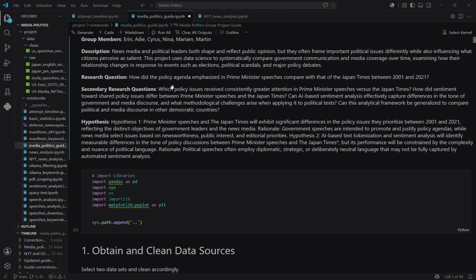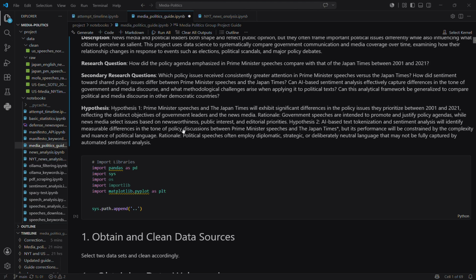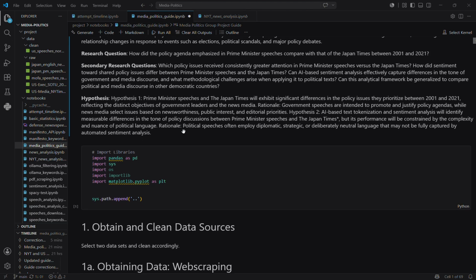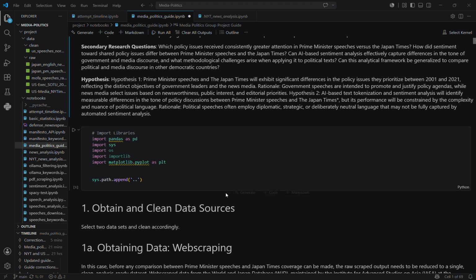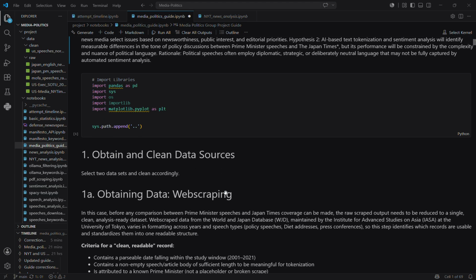What we expect is that government speeches and media coverage prioritize different issues because they serve different purposes. We also expect data science methods to identify differences in tone while revealing some of the challenges of analyzing complex political language. So how did we do this?